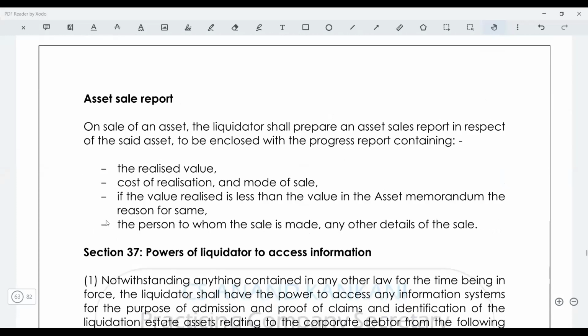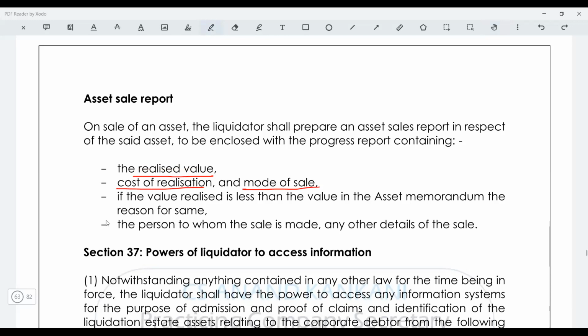Then as I said, an asset sale report will be prepared. In this asset sale report, the liquidator will prepare the list of assets which are being sold, their realizable value. So just remember, you need to mention this part, the realizable value. What value was realized? What is the cost of realization?